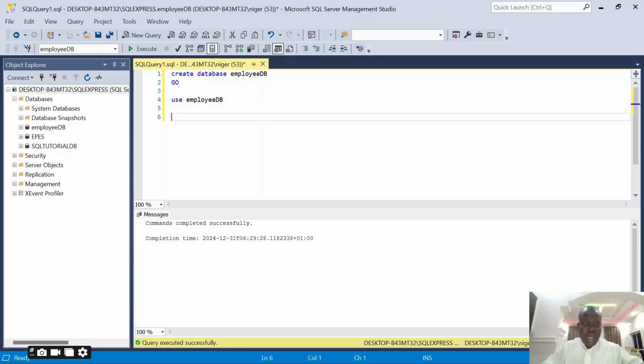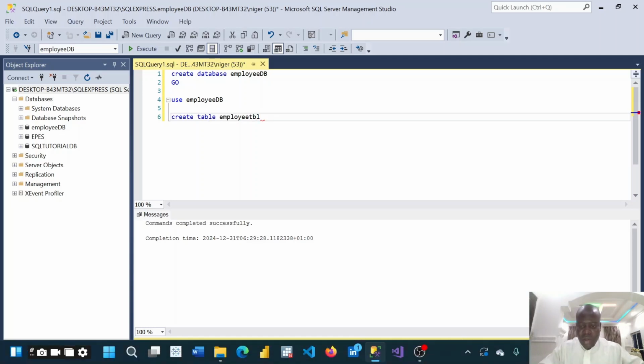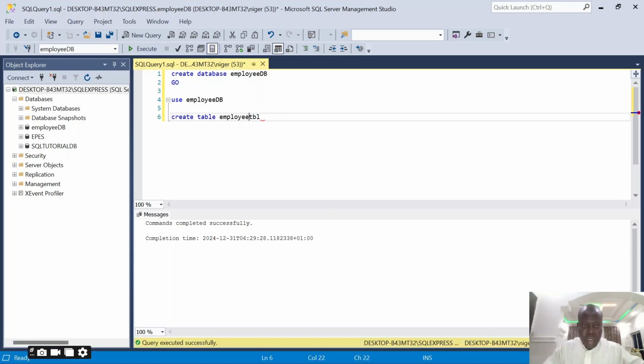Inside this, we can now create whatever object, be it a table, fields, or stored procedures. For the purpose of this lecture, we're going to create a table inside this. So I'll use the create command again. What am I creating this time around? A table. So I'll say create table. What do I want to call my table? I want to call it employee TB, that's employee table. If I like, I can introduce an underscore in between and do underscore TBL.